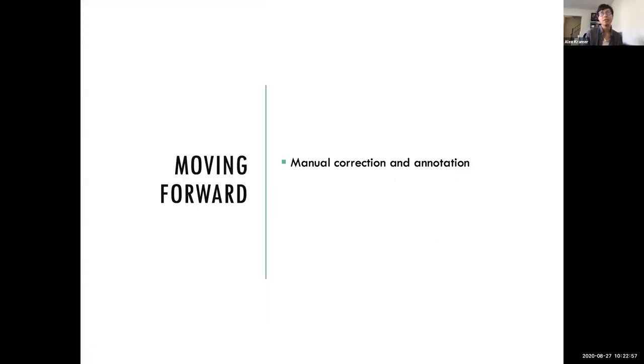Moving forward, the goals for the project are to continue the manual correction and annotation, and ideally correct the dependencies and even train a model on the spoken Japanese data so that we can get better data, since the parser has the most trouble with the spoken Japanese data. And then also to expand to more languages and registers.